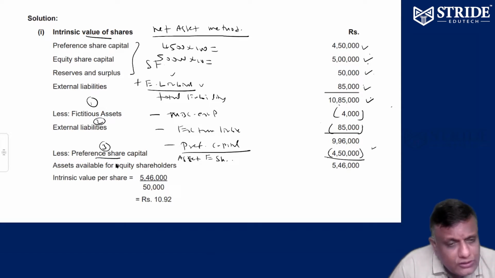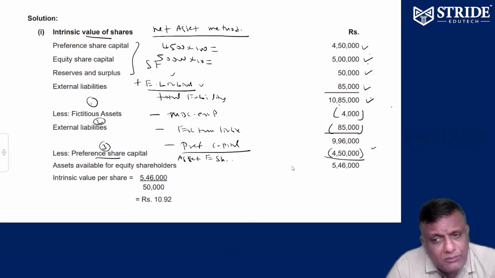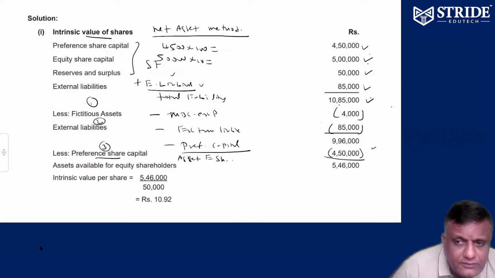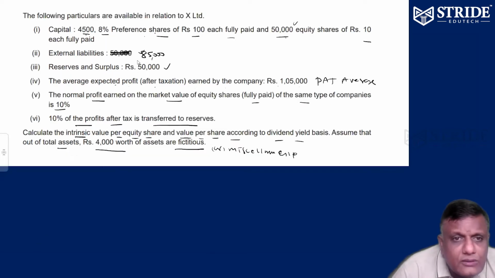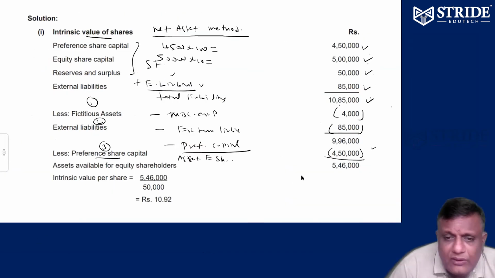That's it. So total liability, preference, equity, reserves, external, minus preliminary expenses unwritten off, minus external liability, minus preference capital is equal to assets available to equity holders. 5,46,000 balance. Please check it out. How many equity holders are available? 50,000 equity shares are available.